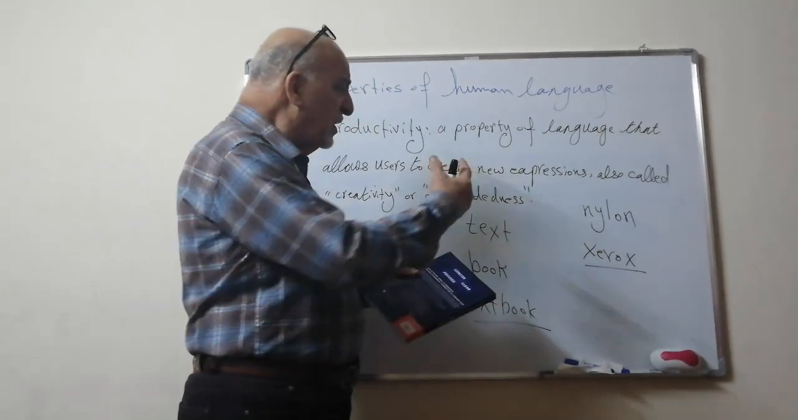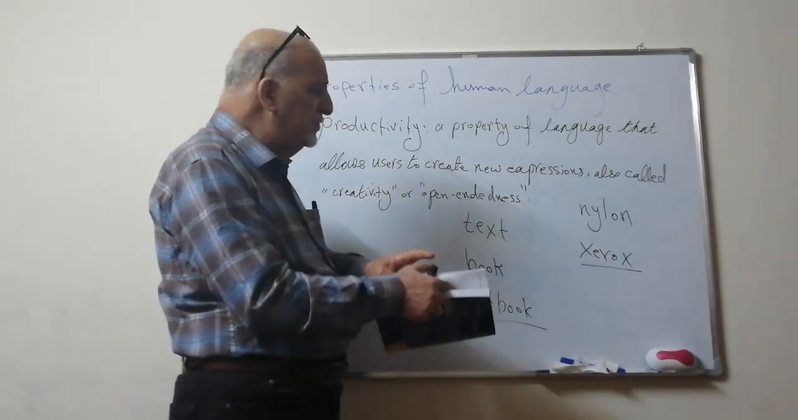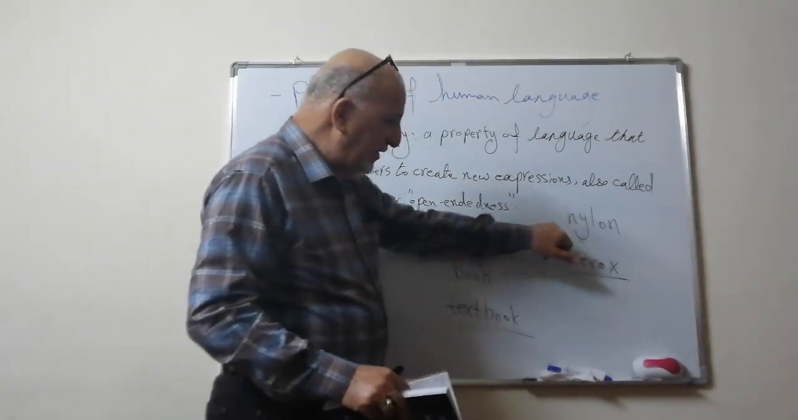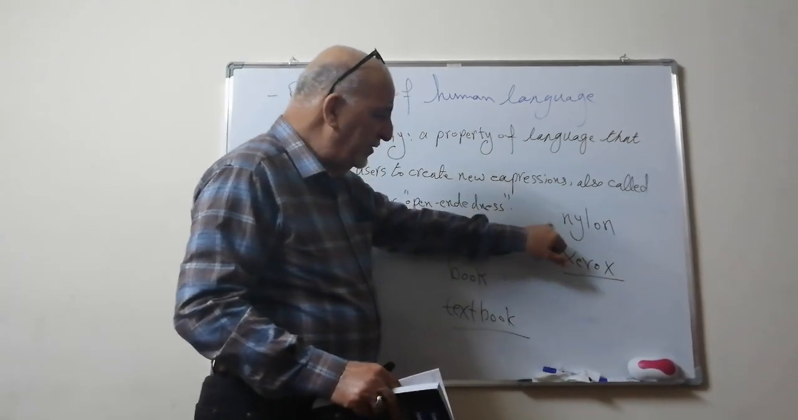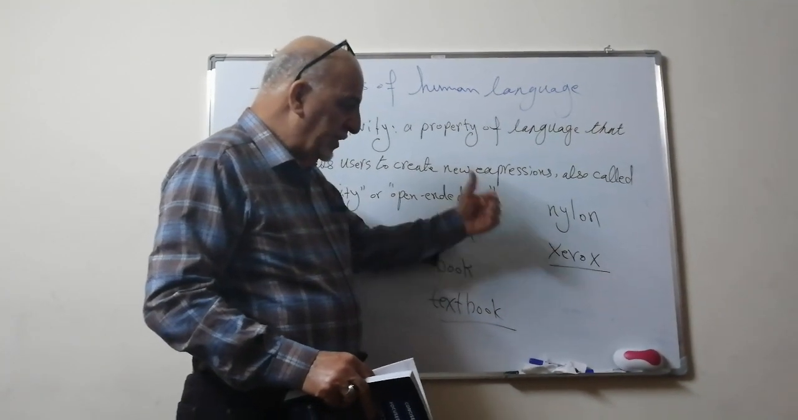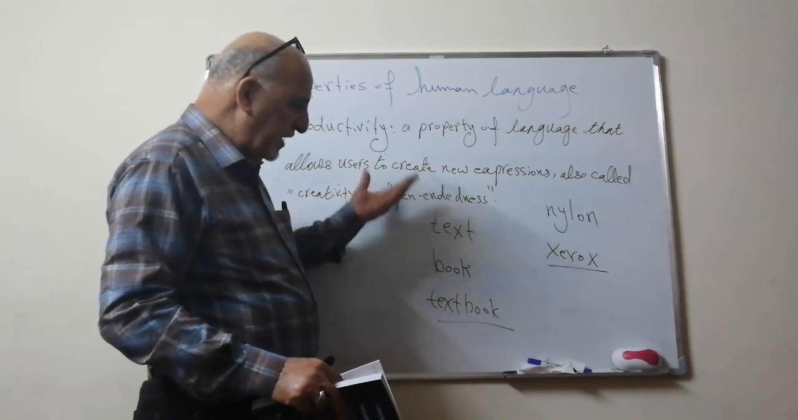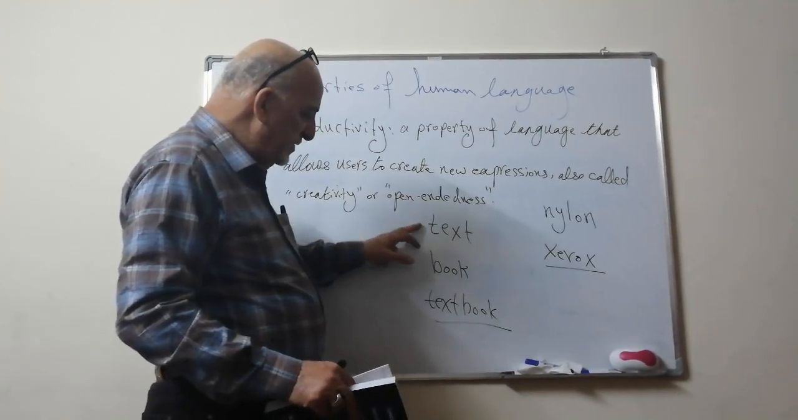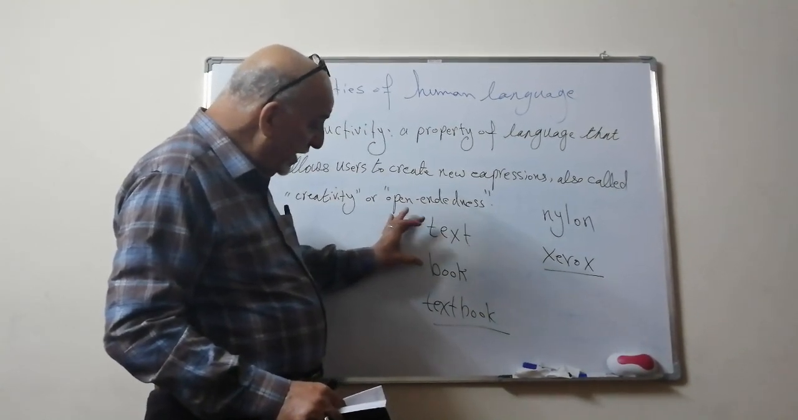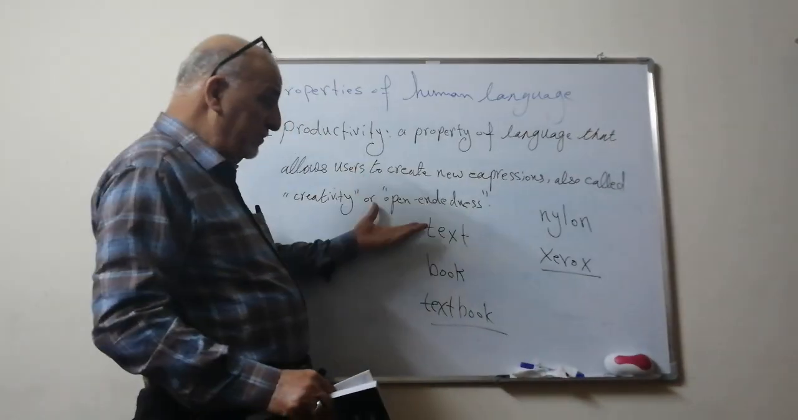Okay. Now let's come to animal communication. Can animals do these two processes? Creating new words, like we have created nylon, or the word Xerox. Can they do this? Another thing, animals have signals. This is one signal. This is another signal. Can animals combine these signals in order to produce new signals as human beings do?